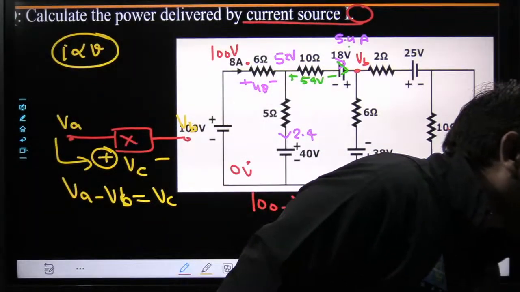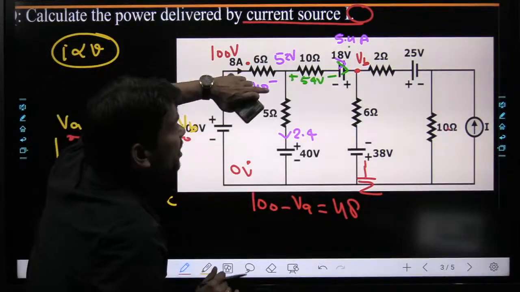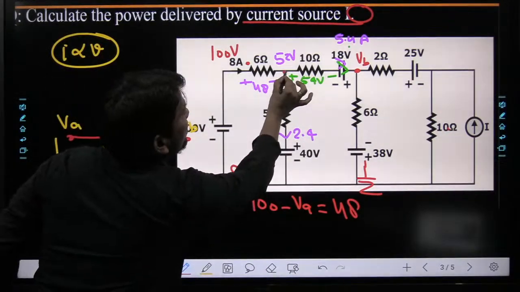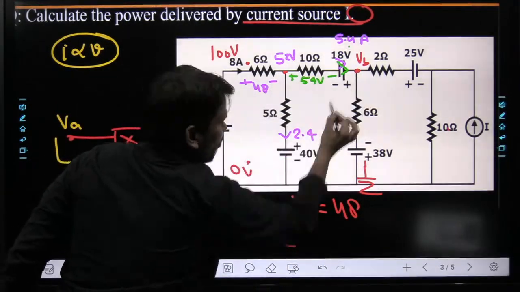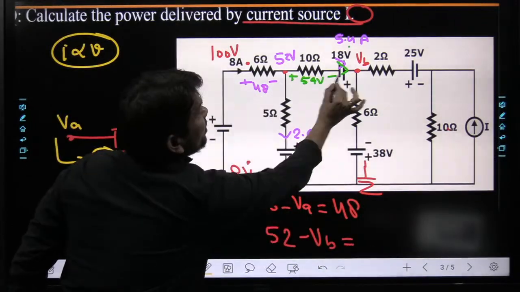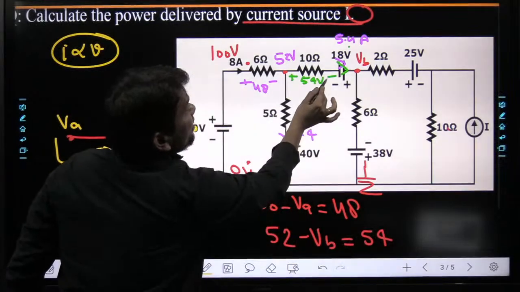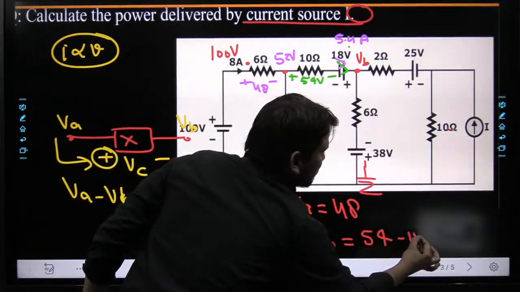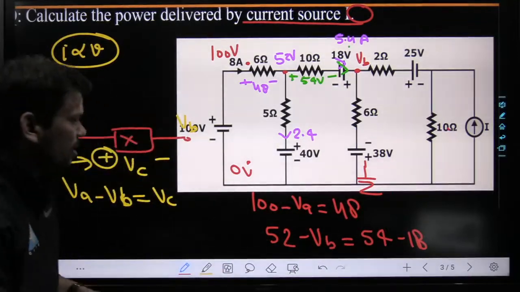Yes, very nice. Now see, how we can write the potential difference. Try to understand. This is the node voltage, so we can write 52. Now, the end node voltage minus VB is equal to the total difference. So positive sign 54, and then minus sign, minus 18. So how much is this VB?